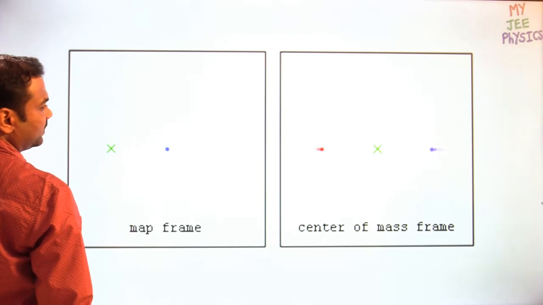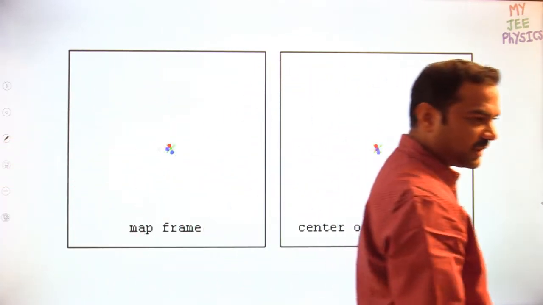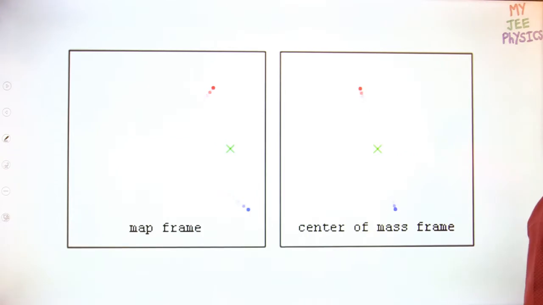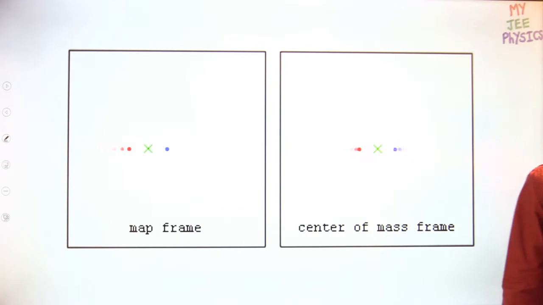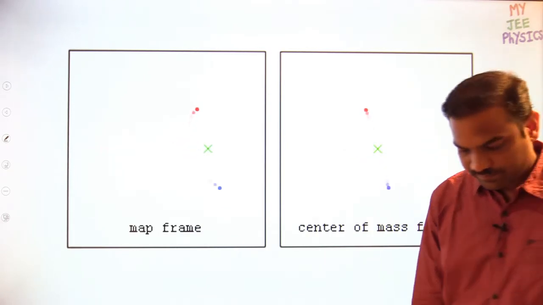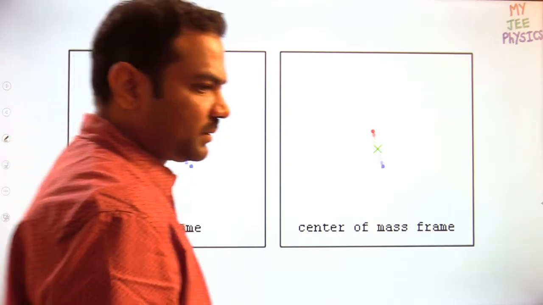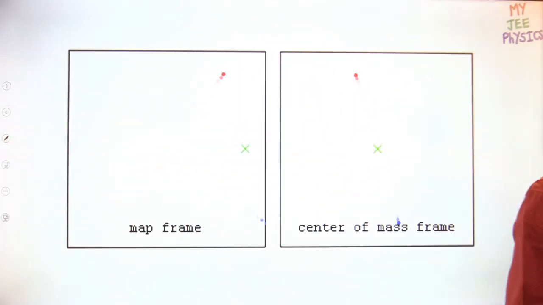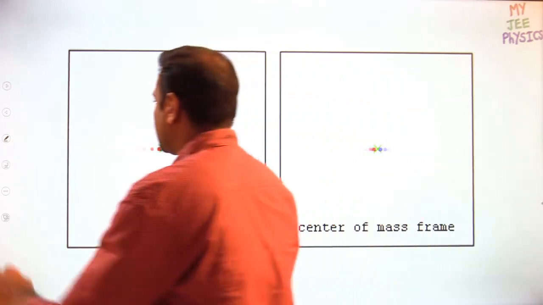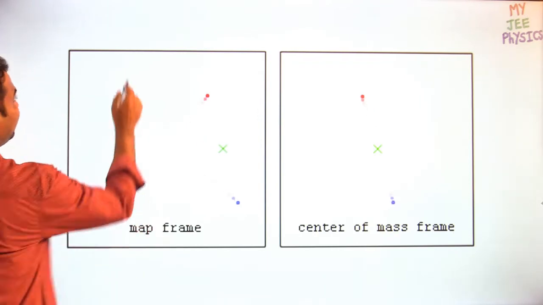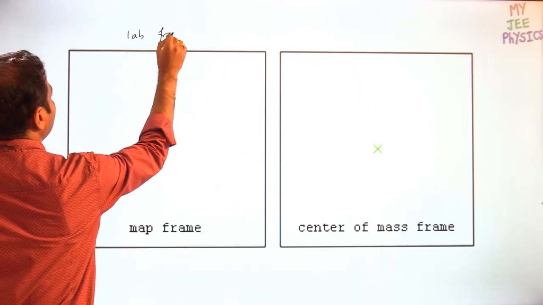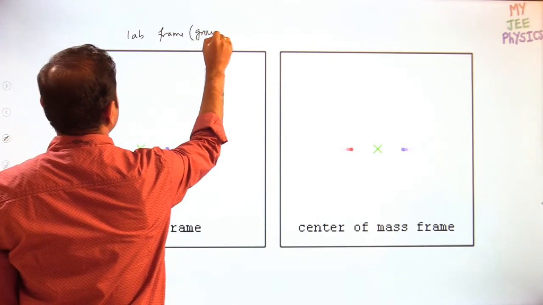Now you are able to see the particles, no? All of you able to see the particles? It's a center mass frame collision actually. Actually this is something related to collisions, but still you can imagine the case with center mass frame. This is the lab frame. They call it lab frame. What is the meaning of lab frame? Lab frame is nothing but ground frame.